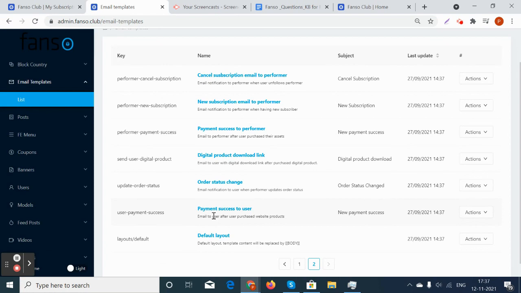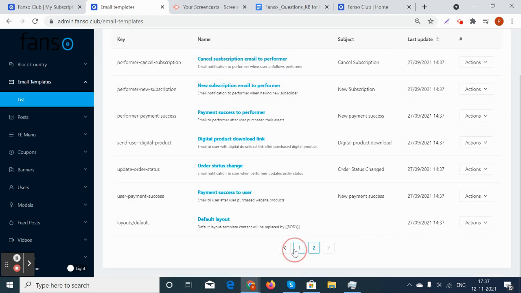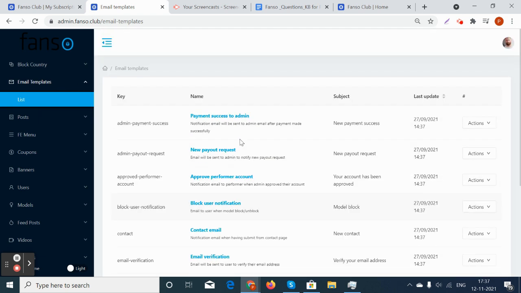What are the scenarios in which email notifications will be sent in the platform? The emails will be sent for all the email templates listed here. If the payment of the admin is a success, the admin will receive a notification of the payment success by email. And for any payout request in the platform, suppose the models request a payout in the system, the admin will be notified. For that, the email notifications will be sent.